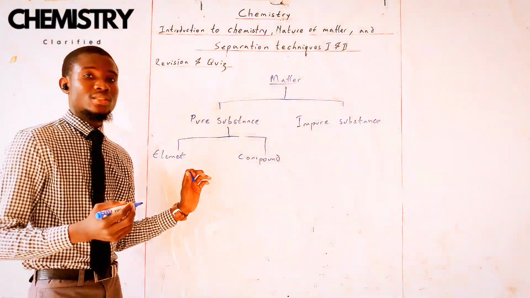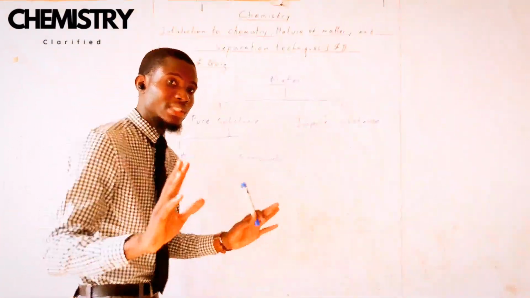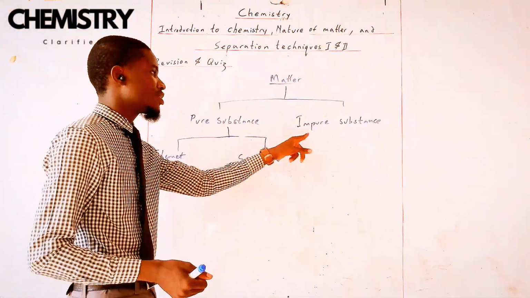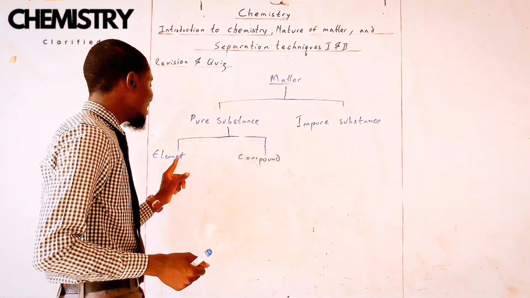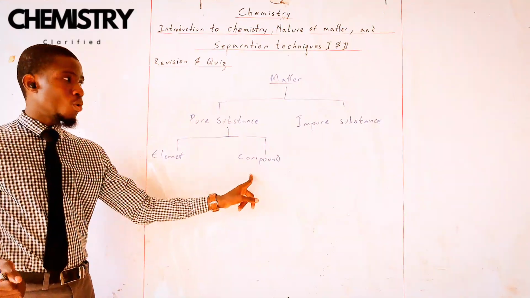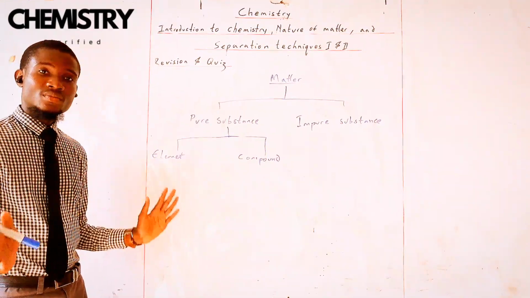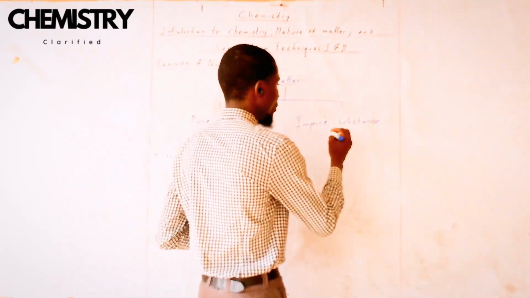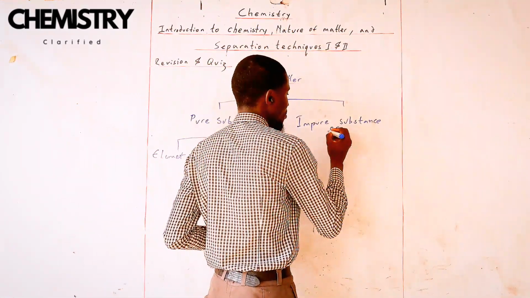So if you have a sample and you don't know what it is, just say this is matter. If you want to classify it, you have to check: is it a pure substance or an impure substance? If it is a pure substance, it can either be an element or a compound. But if it is an impure substance, it is a mixture. When something is impure, it is a mixture.